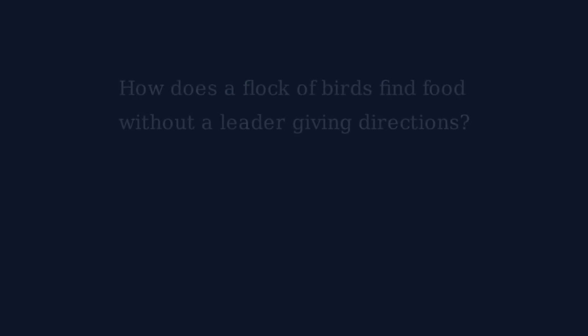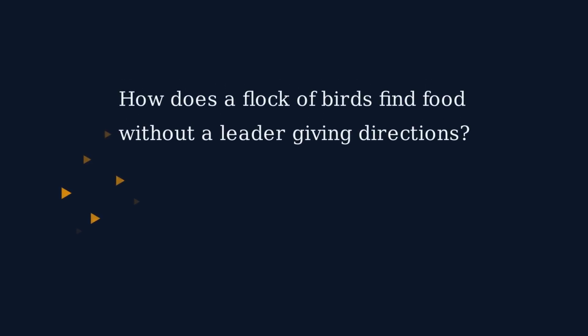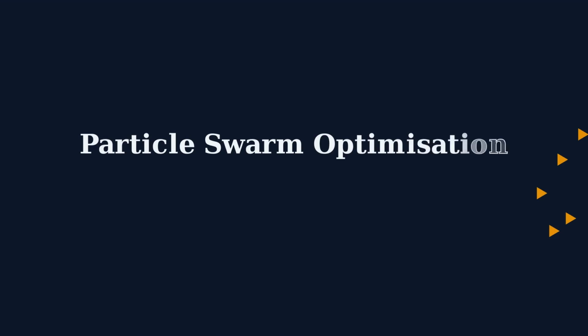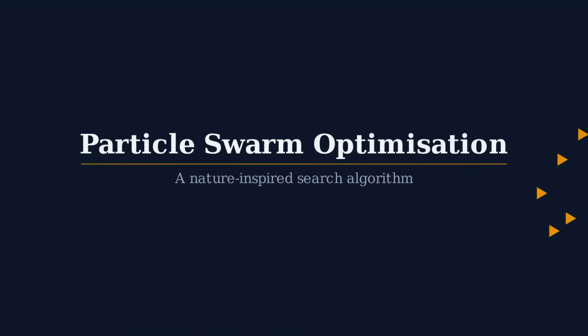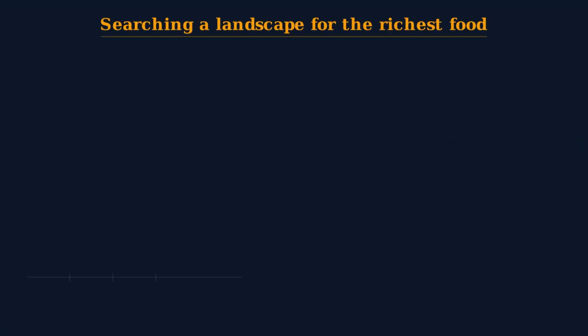Let's dive into a very interesting question. How does a flock of birds find food without a leader telling them where to go? No maps, no GPS, no one in charge. Yet somehow the whole flock converges on the right answer fast. This is particle swarm optimization, a search algorithm that copies exactly that behavior, and it's one of the most elegant ideas in all of computer science.